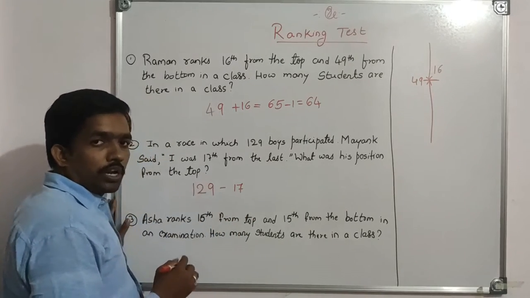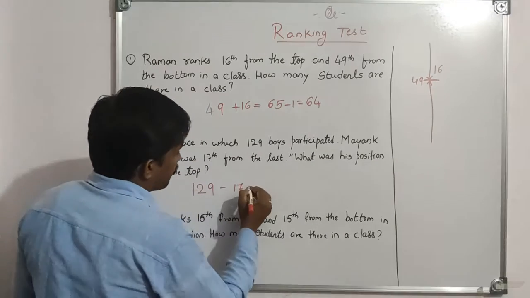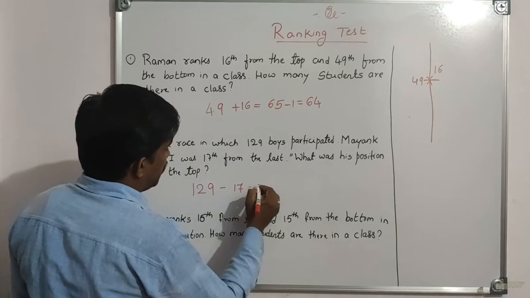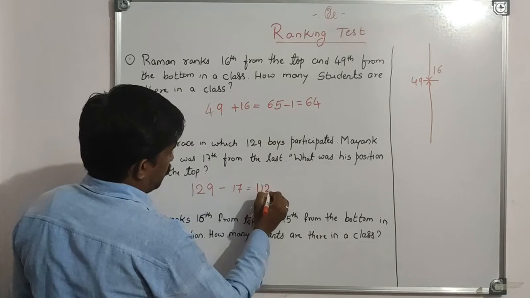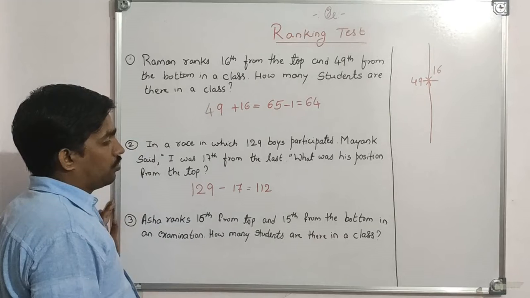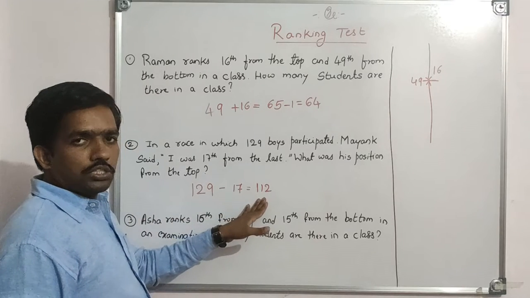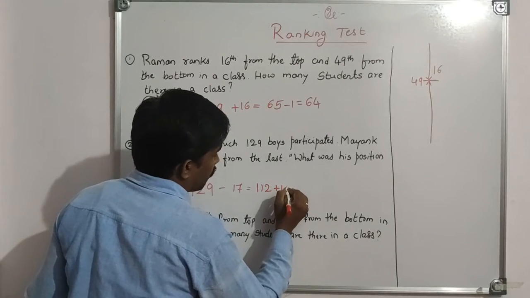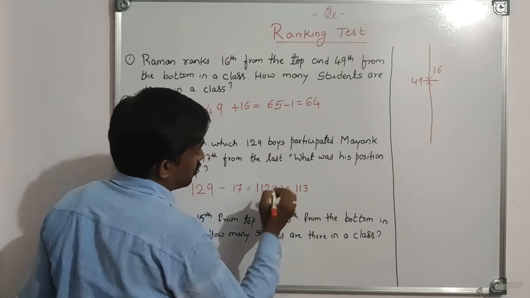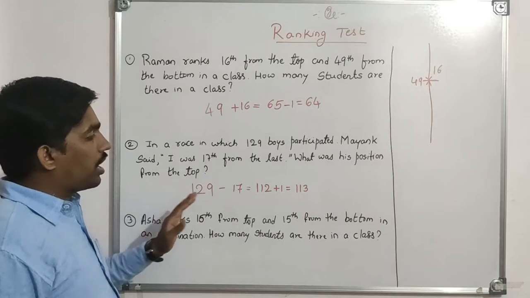So we have to subtract to get the position from top. What is our answer here? 112. Do you think this is our final answer? No, we have to add 1 here to get our final answer. So why we have to add here?